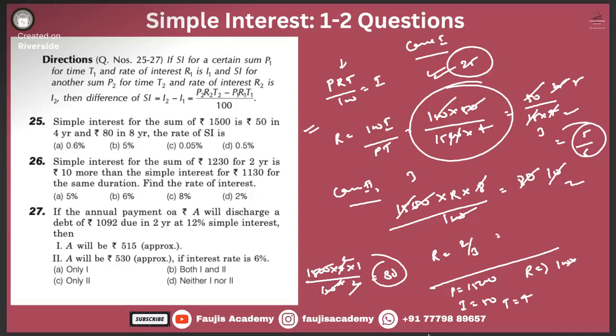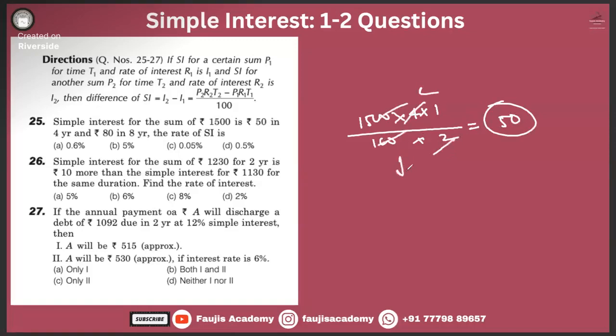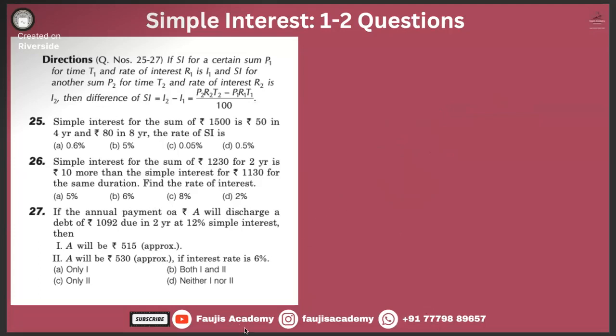If 0.5% is the rate over here, with 1500 as P, T, and R, 0.5% can also be written as half, divided by 100. This value should have come out to be 50, but it only comes out to be 30. Then how come they are saying half percentage is the rate? So we'll chuck this question and move on to the next question, guys. Let's respect it. They might have wanted to ask something else.